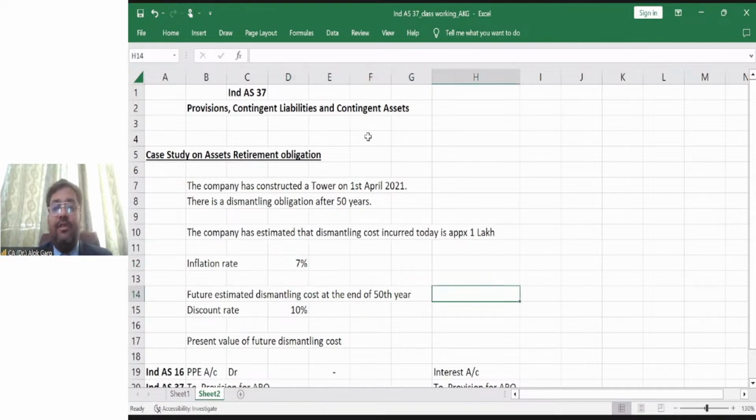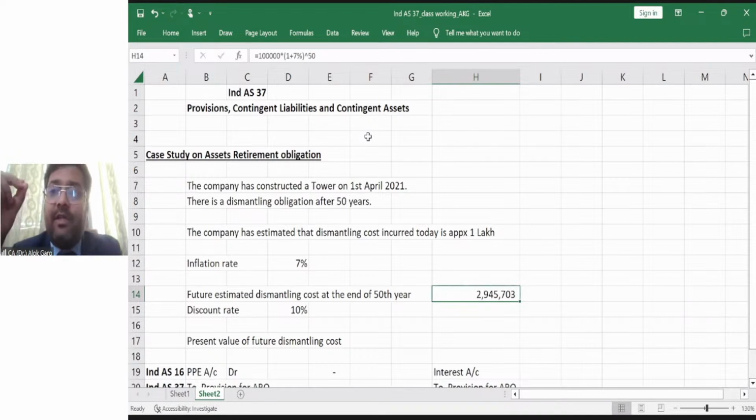Estimated dismantling cost at the end of the 50th year is 1 lakh multiplied by 1 plus 7% to the power 50, right? So I am calculating the future value after 50 years. It is coming out at 29 lakh 45,703.